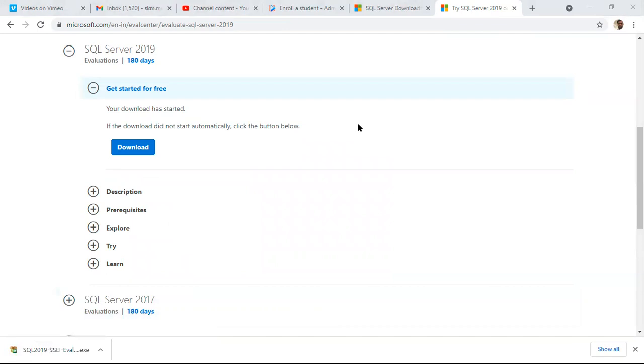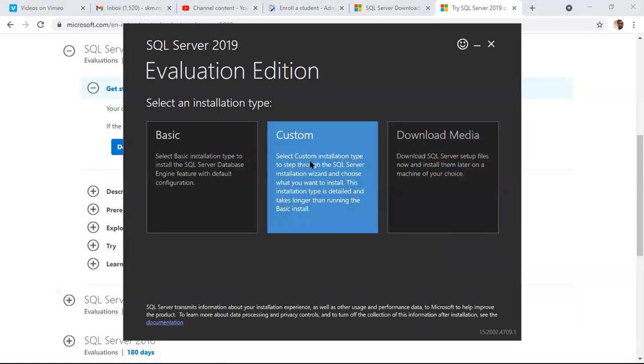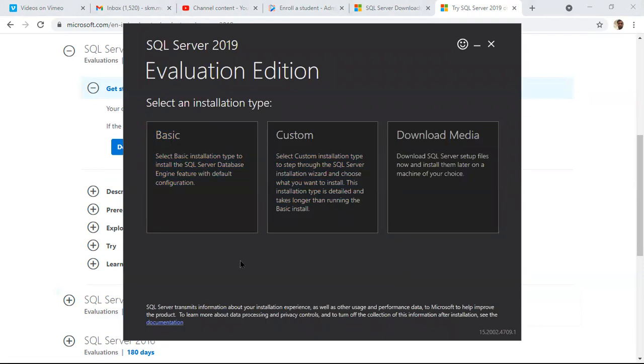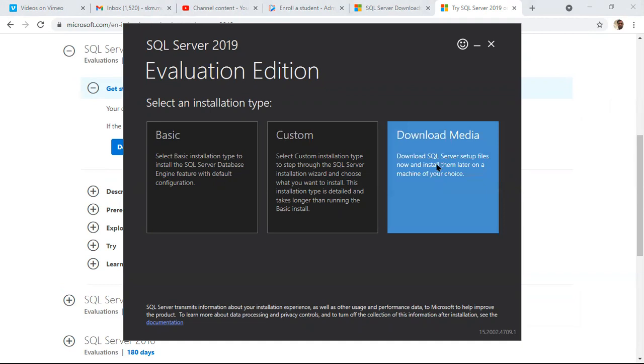Wait, please check. Click here. The exe file is downloaded successfully. Click on this file. Now it is asking which type of installation you want. We can download the software freely.